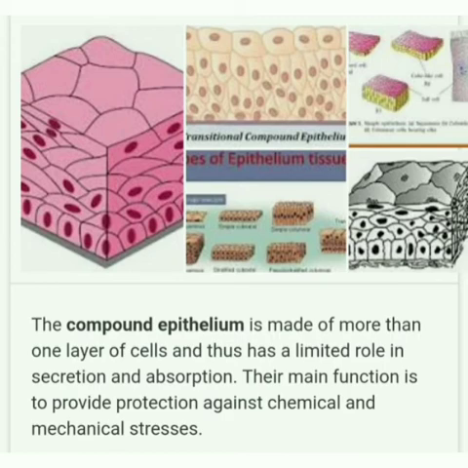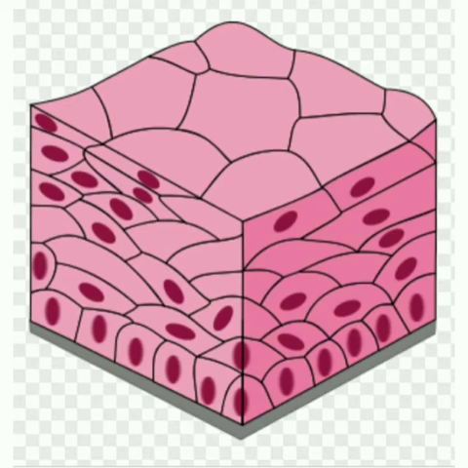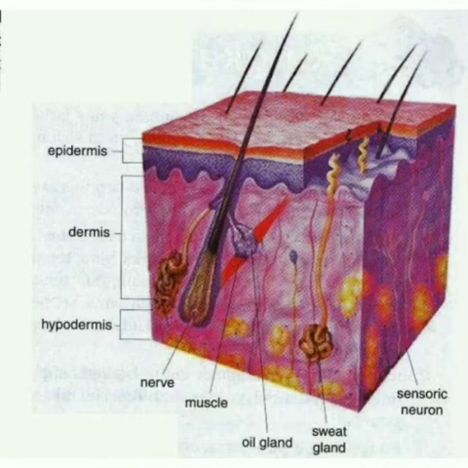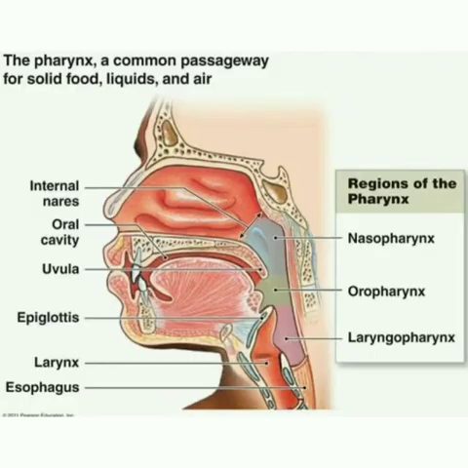Next is compound epithelium. It consists of more than one layer of cells and gives a stratified appearance. Hence, they are also known as stratified epithelial cells. The main function of this epithelium is to give protection to the underlying tissues against mechanical and chemical stress. They also cover the dry surface of the skin, and the moist surface of the buccal cavity and pharynx.